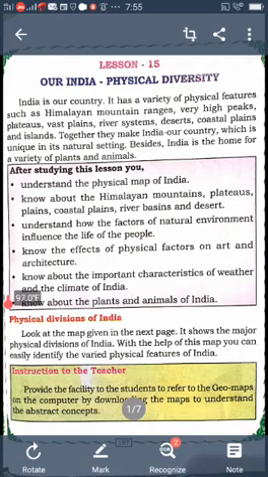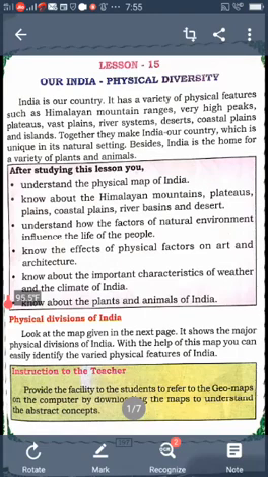Understood? India is our country. It has a variety of physical features: mountain ranges, very high peaks, plateaus, vast plains, river systems, desert, coastal plains and islands. These all make our country very strong and beautiful, and give India unique natural settings. India is a home of a variety of plants and animals. In this lesson we learn about the physical map of India, and also about the Himalayan mountains, plateaus, plains, coastal plains, river basins, etc.